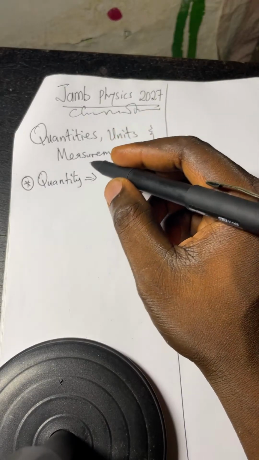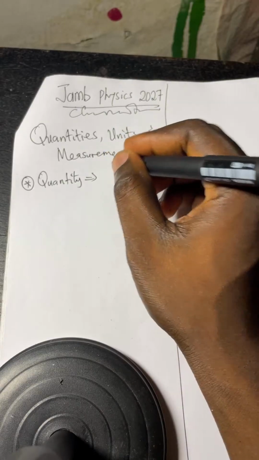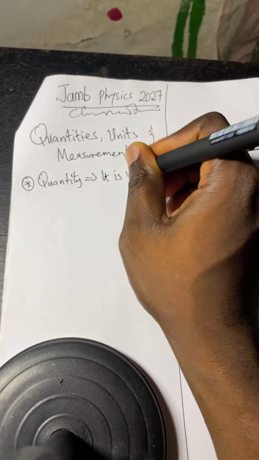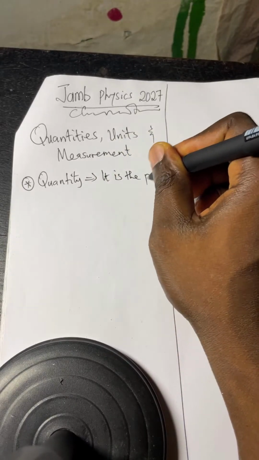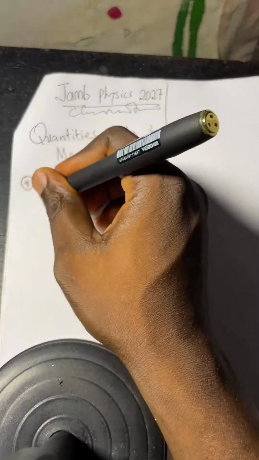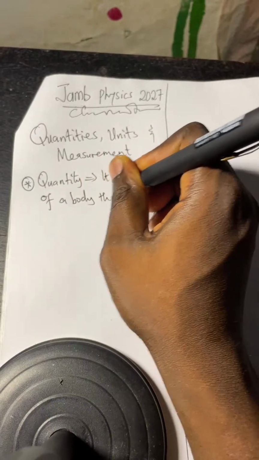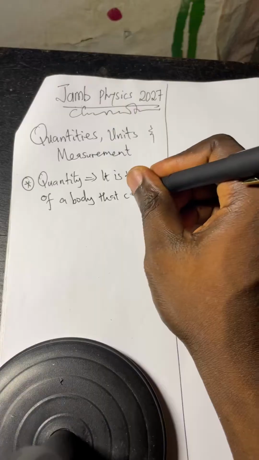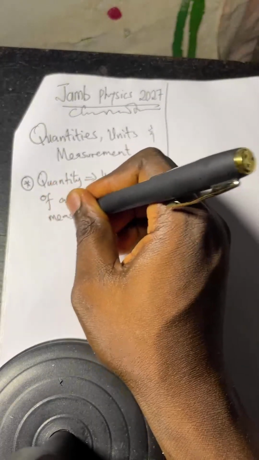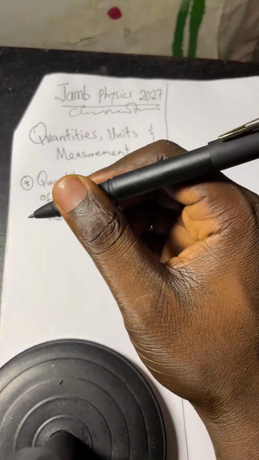All right. Now, this quantity is what? The property of a body that can be measured. It is a property of a body that can be measured. That's why if you go to the market, you know what a cup of rice is,